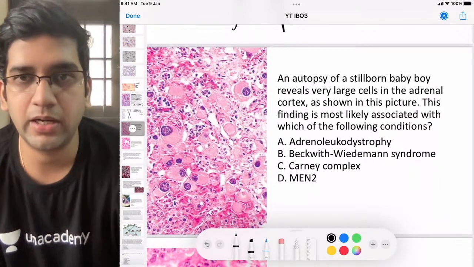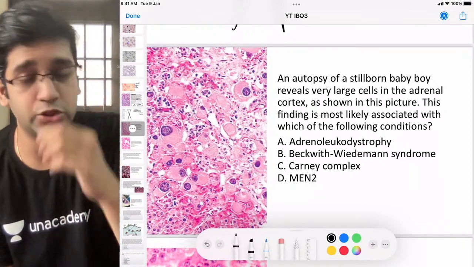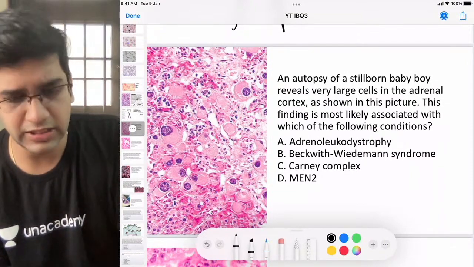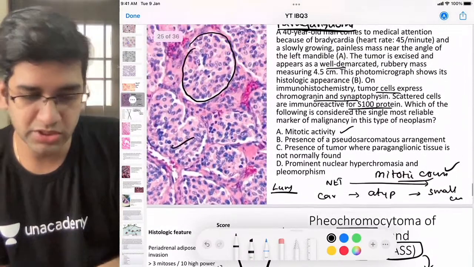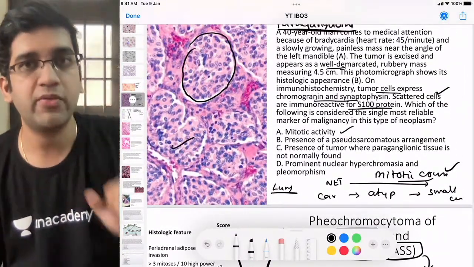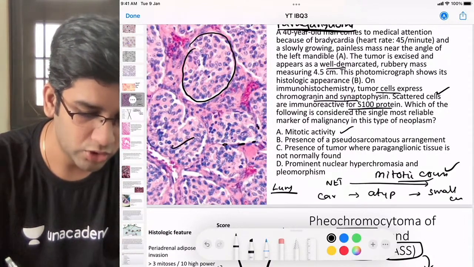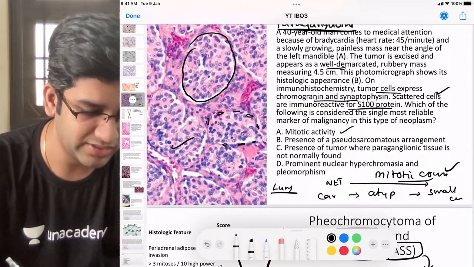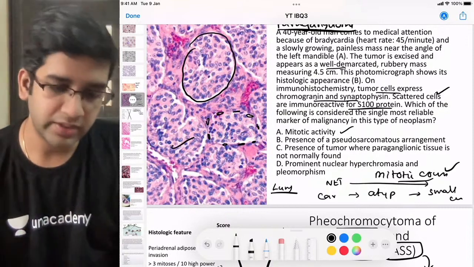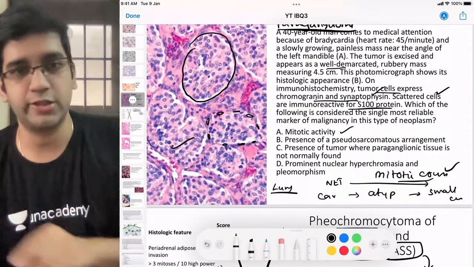Okay, I'll answer Amit's question first. Pheochromocytomas are not S100 positive. If you look at the previous question, I'll go back to it once and come back to this for sure. The question says that scattered cells are positive. If you remember pheochromocytoma histology, there are cells in the corner called supporting cells or sustentacular cells, right? Those cells are positive. The rest of the tumor cells are synaptophysin and chromogranin positive. Only the supporting cells are S100 positive, fine?